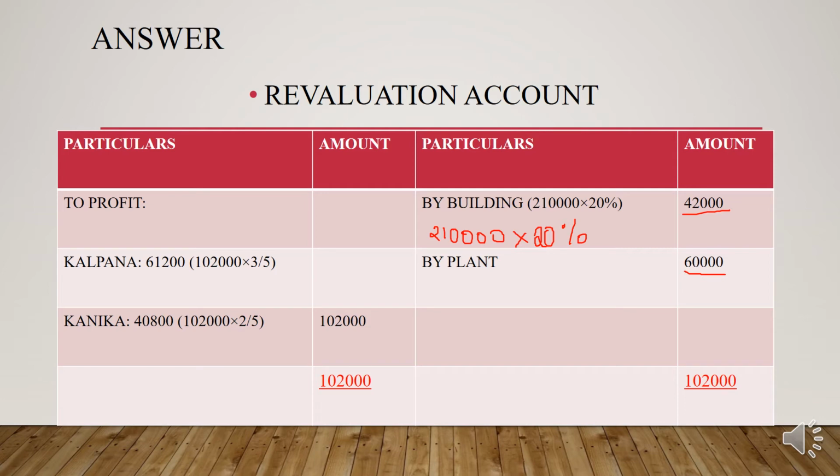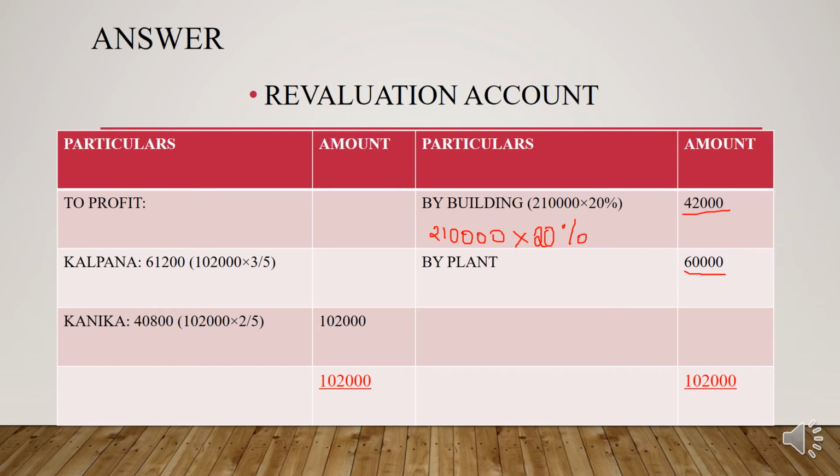And after writing all the adjustments, the next step is what? Yes, to find out the revaluation profit. Am I right? And how do you find the revaluation profit? Just balance the amount column and distribute it in the old profit sharing ratio among the old partners, right?